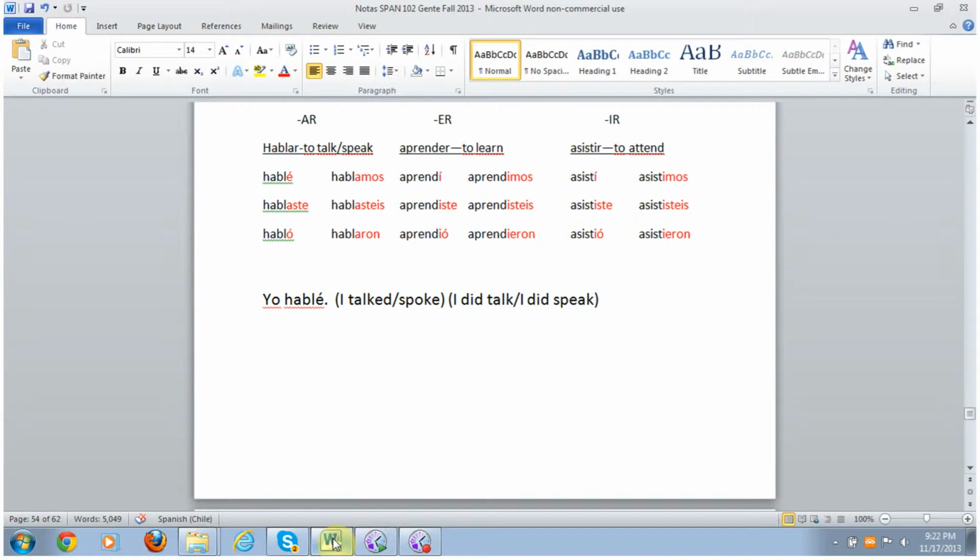When we use the preterite tense, for example, if I'm using hablar, I drop the AR, and in the yo form, I add the E with the accent mark. Yo hablé. So then I produce something like I did talk, or I did speak, or even I spoke, I talked.